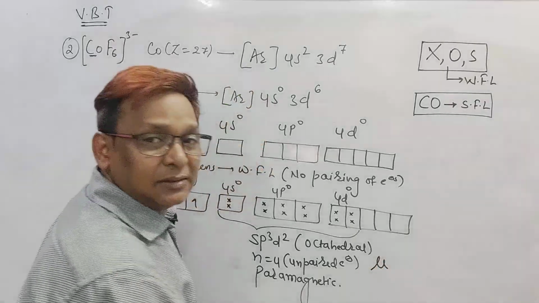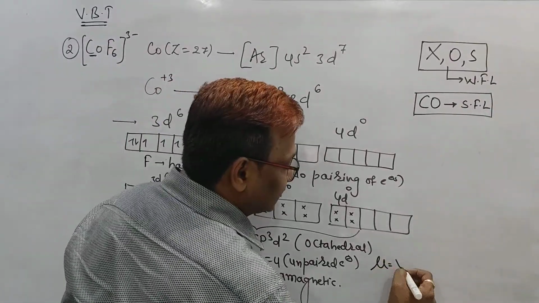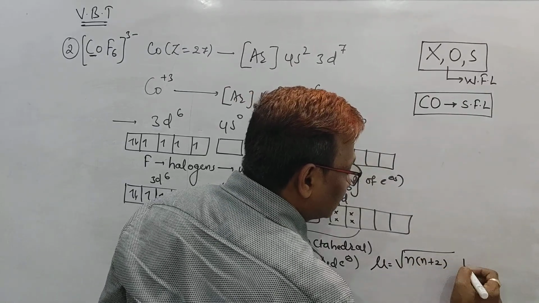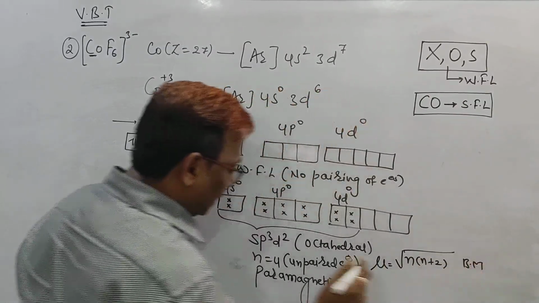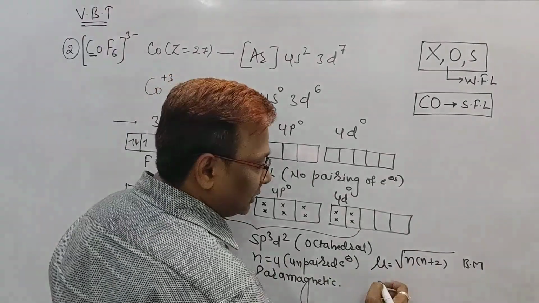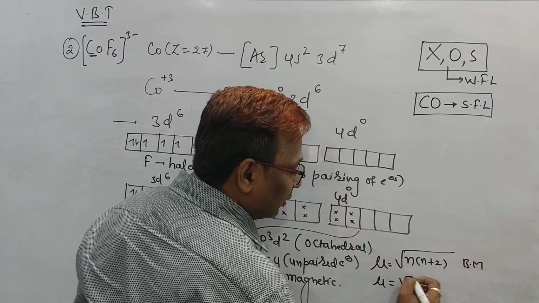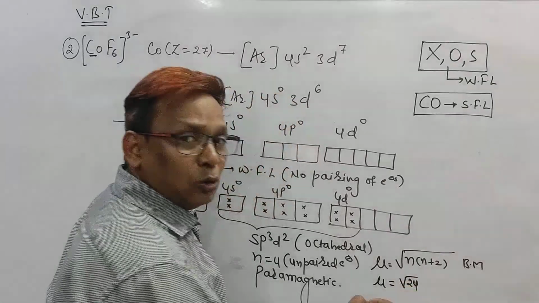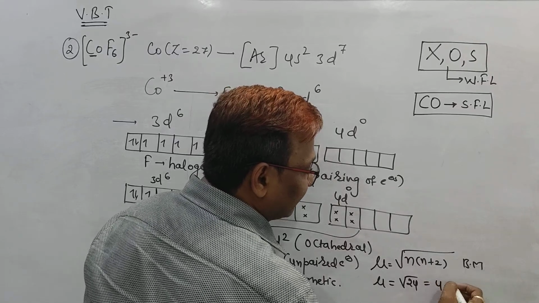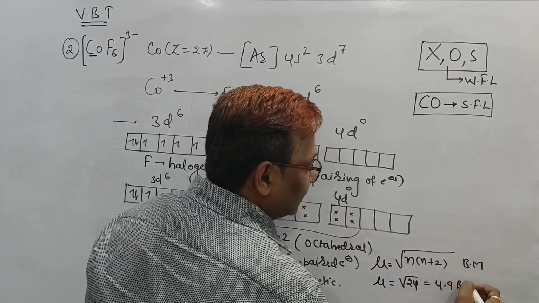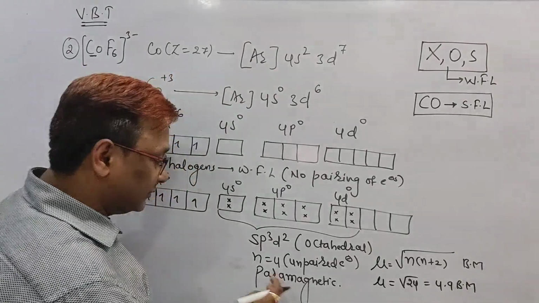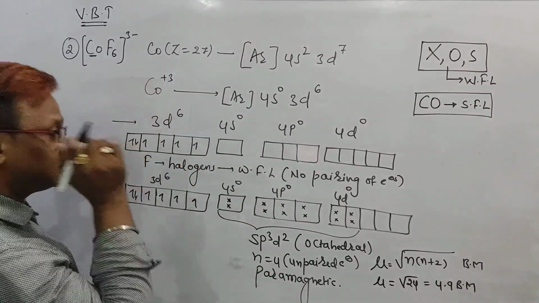Then mu is called the magnetic moment, which is equal to the square root of n into n plus 2 Bohr magneton, and put the value of n equal to 4 here, beta. 4 plus 2 is 6, 4 sixes are 24. Sir, it is root 24. Beta, if it were root 25, obviously 5, that means it is less than 5. Can we say 4.9 Bohr magneton is the magnetic moment of this complex.